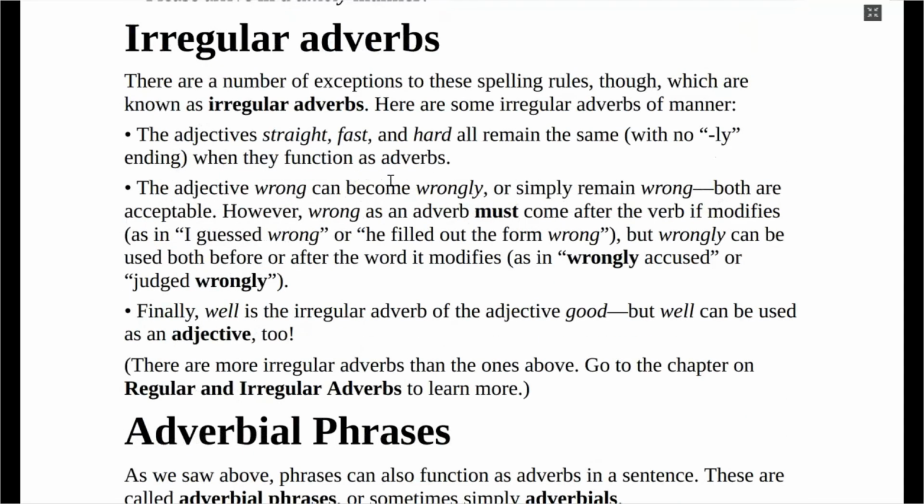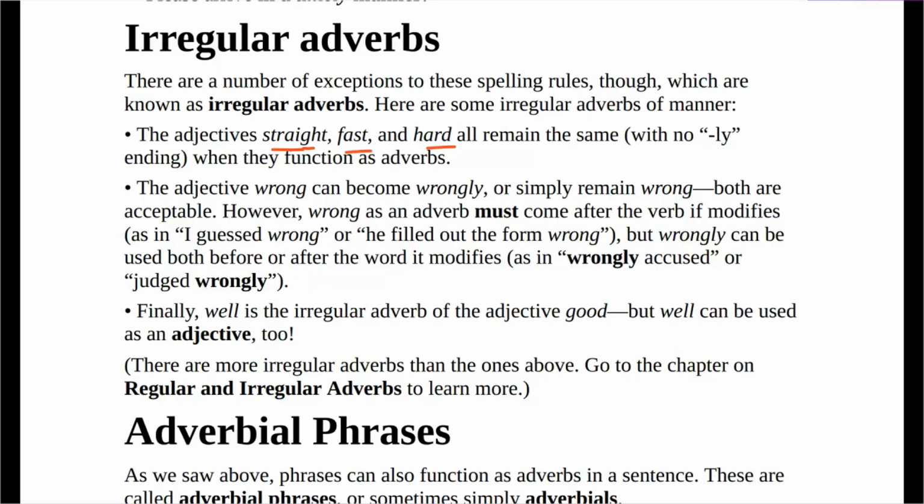Now, irregular adverbs tell us the exceptions to the general rule of adverbs that we know, which is adding ly to adjectives. Like I've mentioned, this is the explanation for that example of straight, fast, and hard. There are some adjectives that remain the same, like straight, fast, hard, like the examples we gave above: he drives fast, he studies hard.